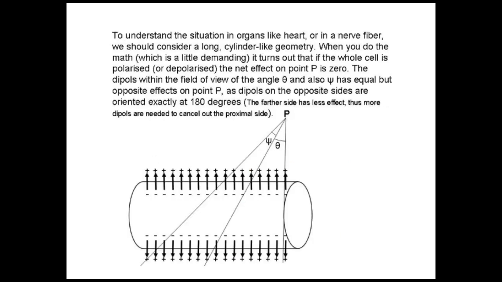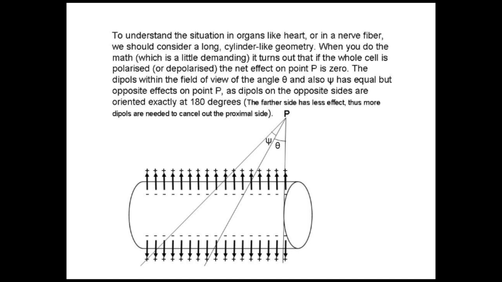This cylinder-like cell has membrane potential, and there is a point in space outside the cell, which we denote with P. What is the electrical field at this point in space?